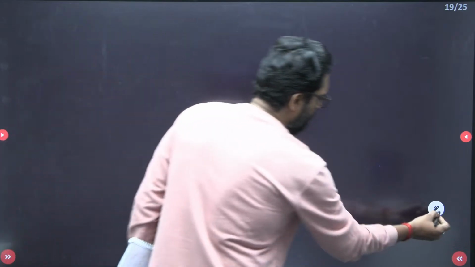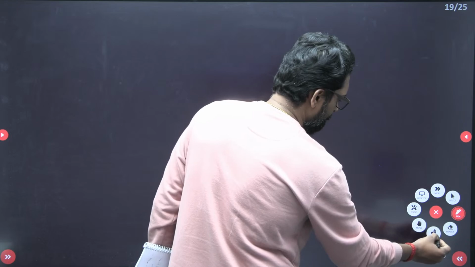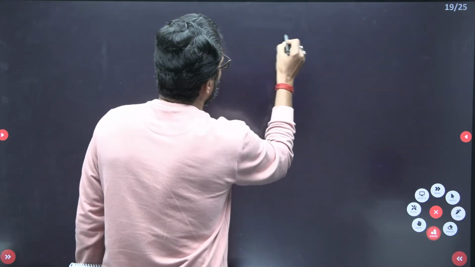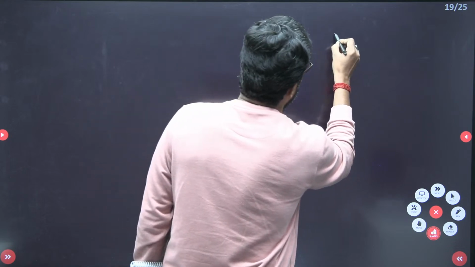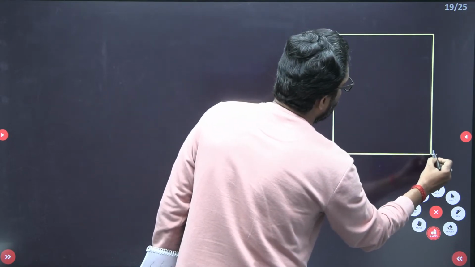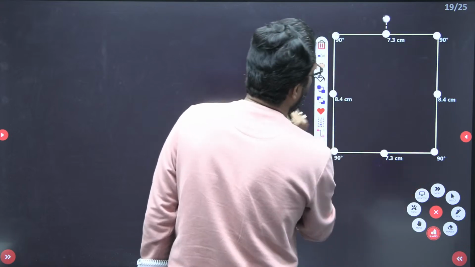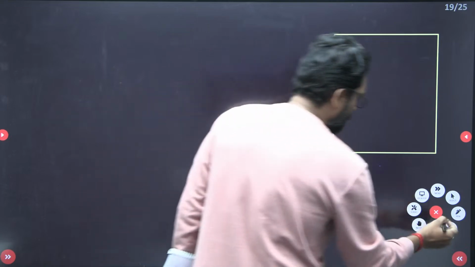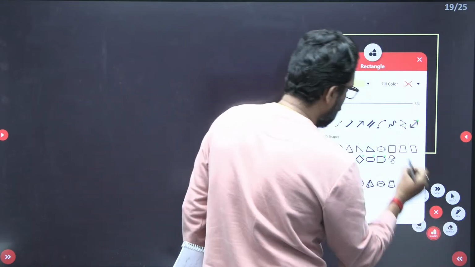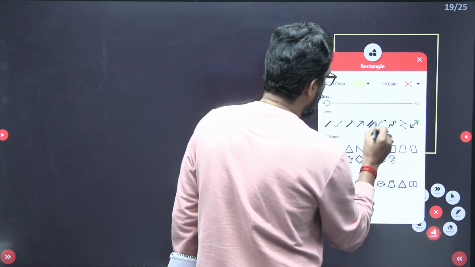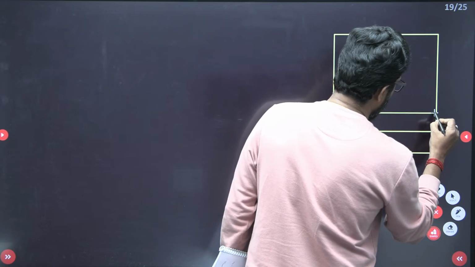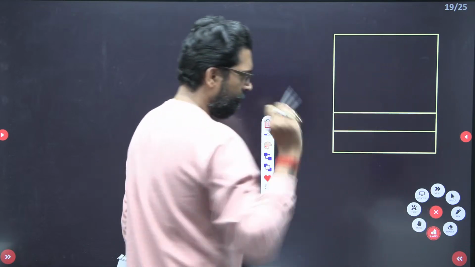Now, my dear, this is your piston cylinder. This is your cylinder. Let's suppose the top portion is your stops. Now, this is your piston. Initially, this is where your piston is.